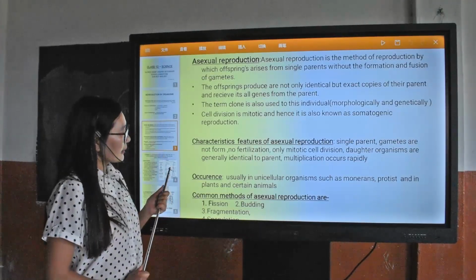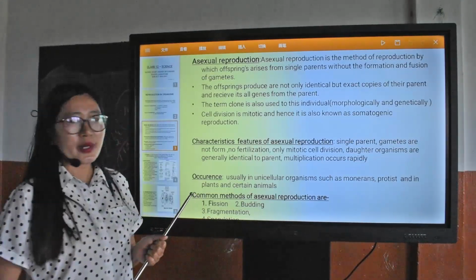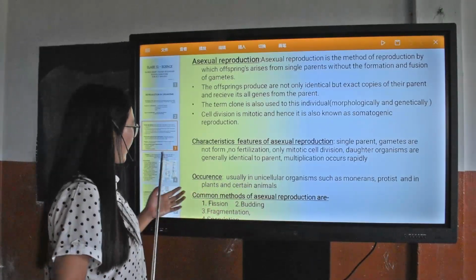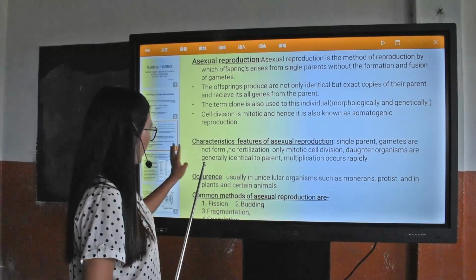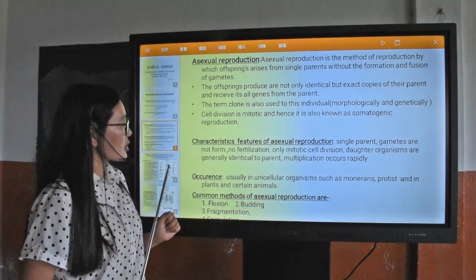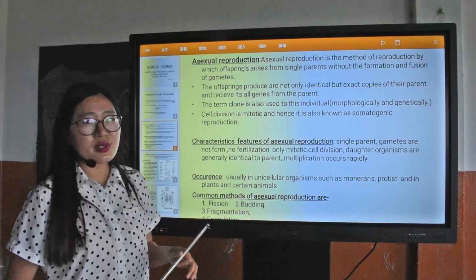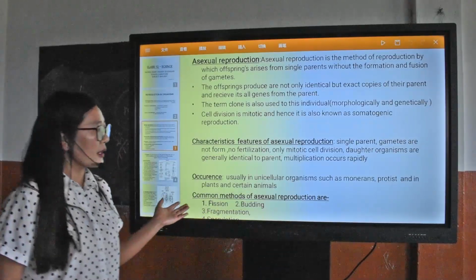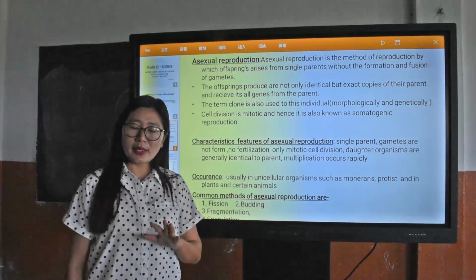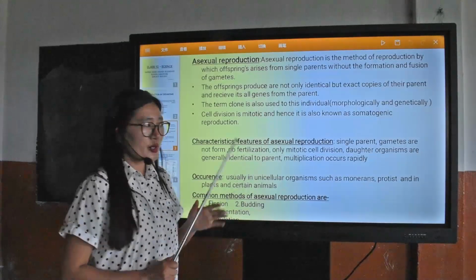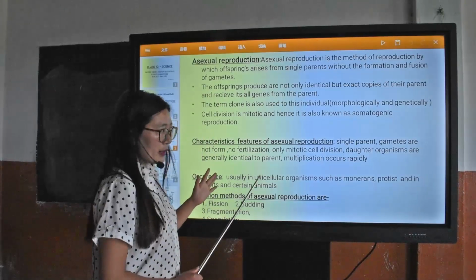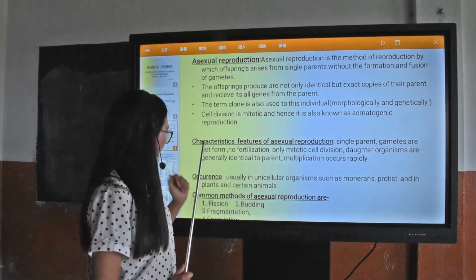Some of the characteristic features of asexual reproduction are given here. There is a single parent, gamete formation is not required, there is no fertilization, only mitotic cell divisions, and the daughter organisms produced are genetically identical with the parents, and here the multiplication goes rapidly. So these are the main characteristic features of asexual reproduction.